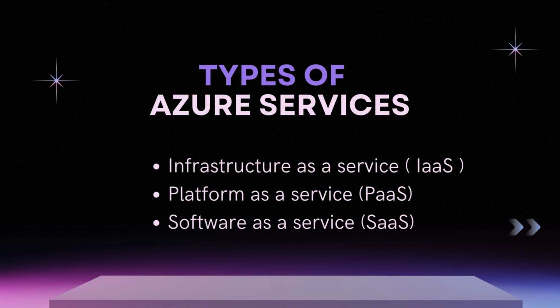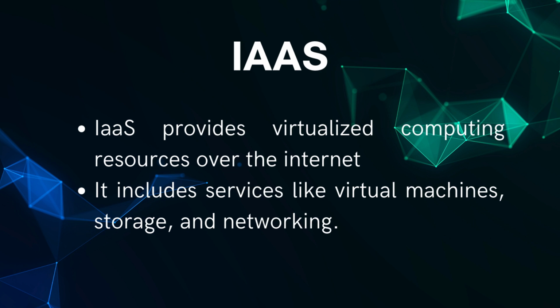Azure offers three main types of cloud computing services: infrastructure as a service, platform as a service, and software as a service. IaaS provides the most basic computing services, including virtual machines, storage, and networking. It is like renting physical infrastructure, but it is managed and maintained by Azure. It has benefits like scalability, flexibility, and cost efficiency. Example services are Azure Virtual Machine, Azure Storage, and Azure Virtual Network.